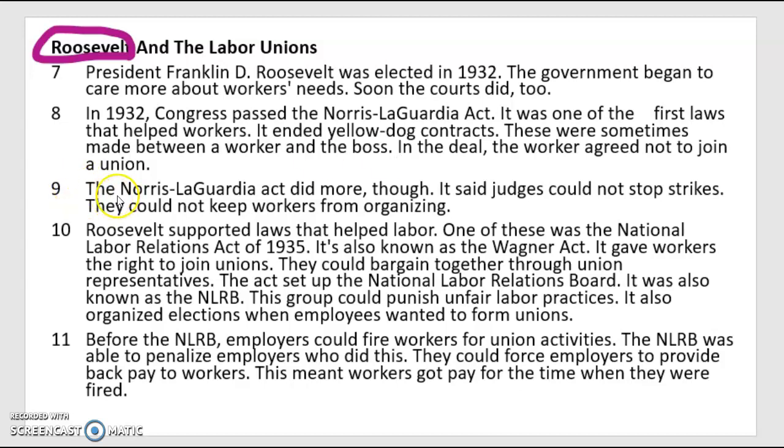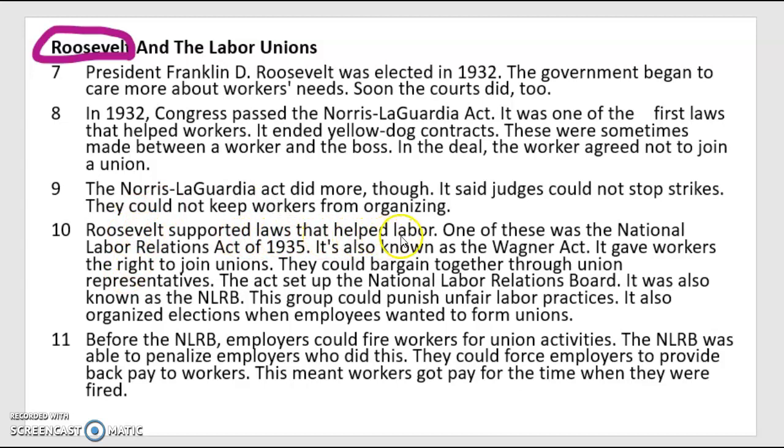Let's keep reading. The Norris-LaGuardia Act did more, though. It said judges could not stop strikes. They could not keep workers from organizing. Okay, so this Norris-LaGuardia Act sounds like it's more for the company itself than it is for the workers.